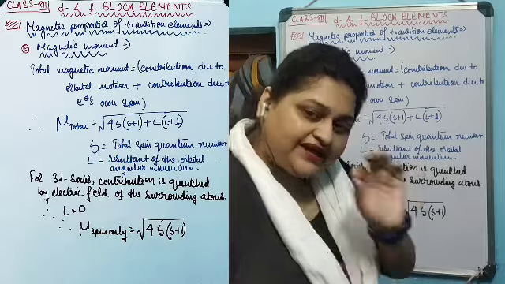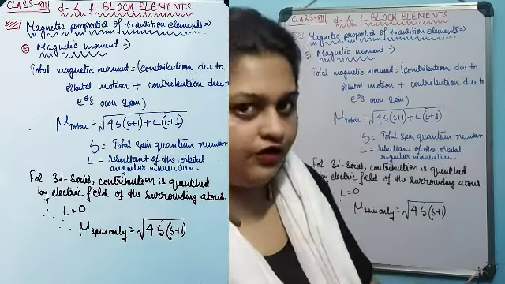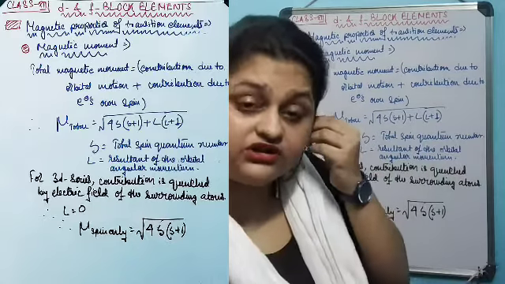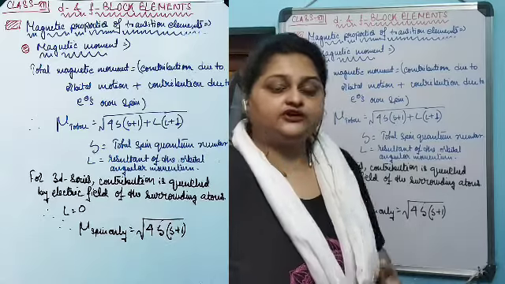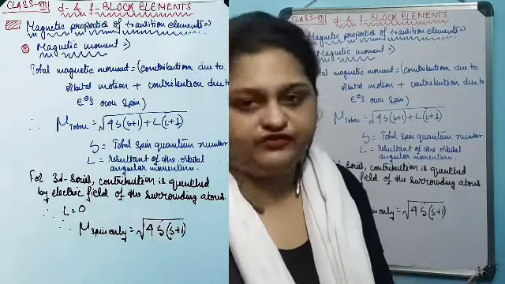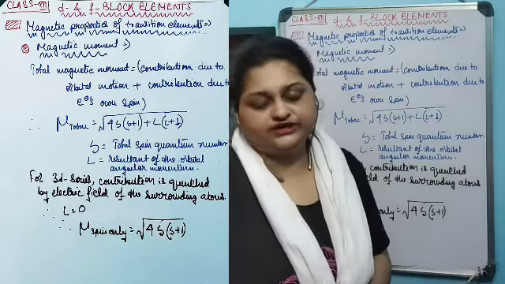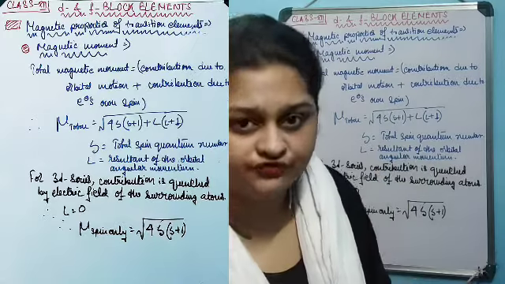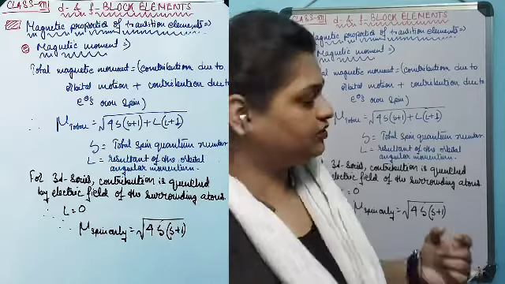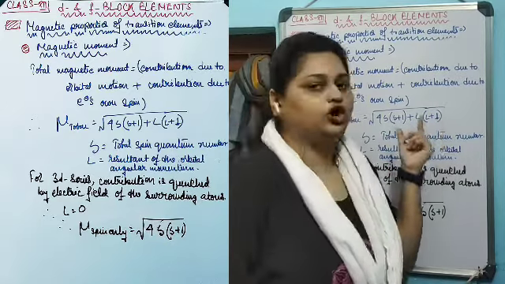Now, for 3d series elements, when the atom or ion of a 3d series element is surrounded by other atoms or ions, the electron density of the surrounding particles creates an electric field around the 3d transition element. This surrounding electric field quenches the contribution of the orbital angular momentum, the magnetic moment contribution coming from the orbital motion.